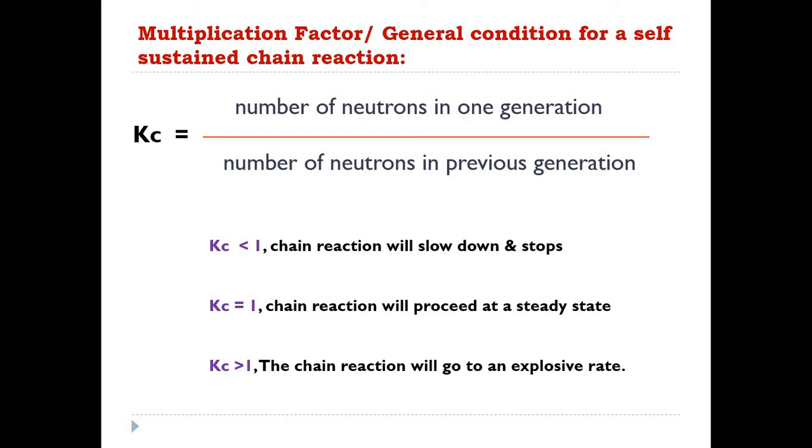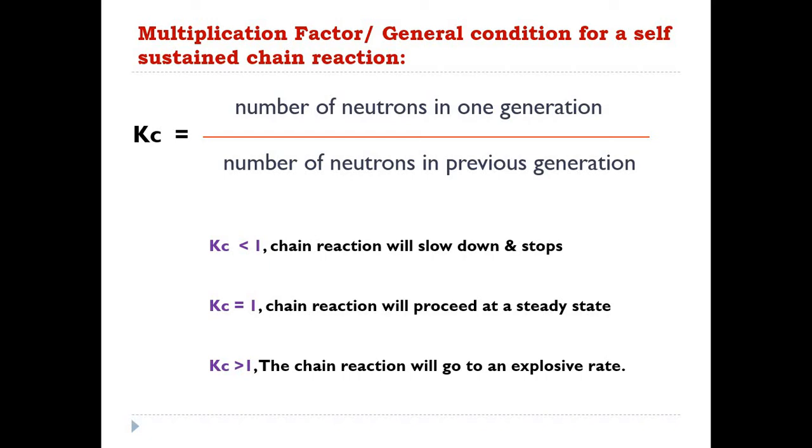By having those two values, one can see the condition of the chain reaction, or calculate the Kc factor, the multiplication factor.